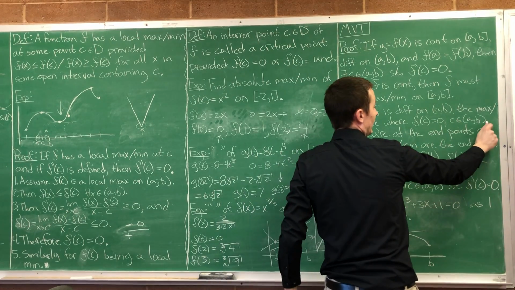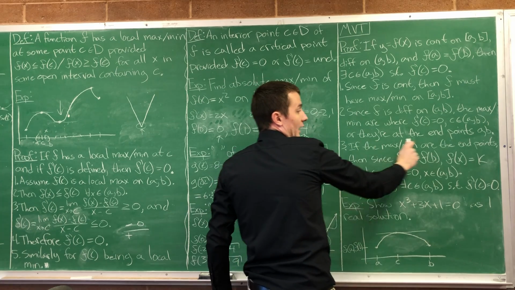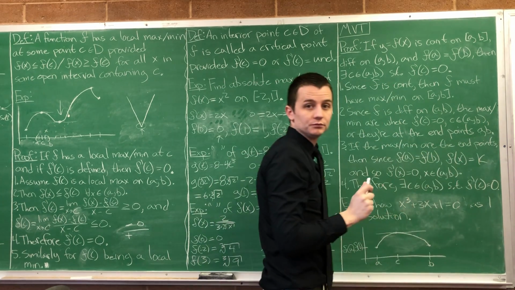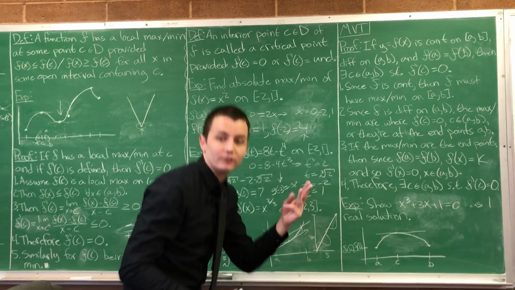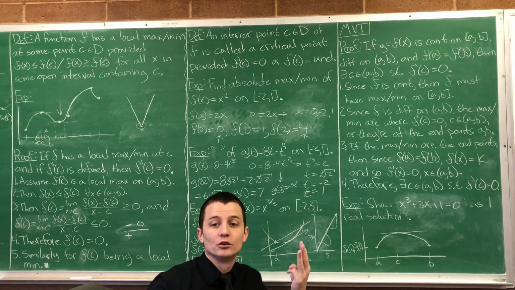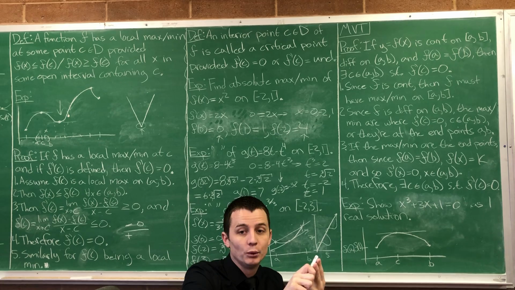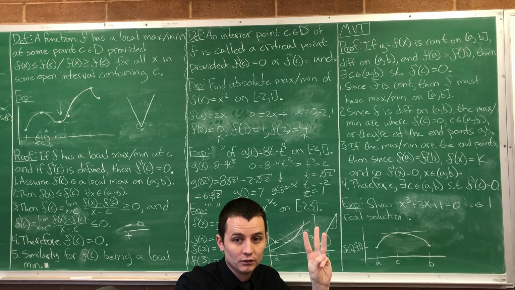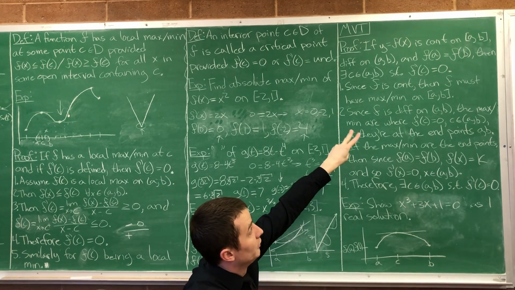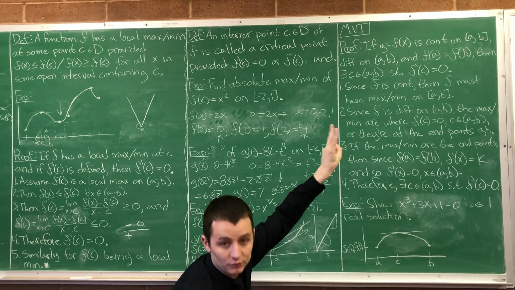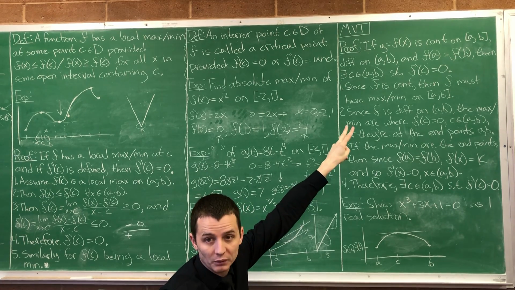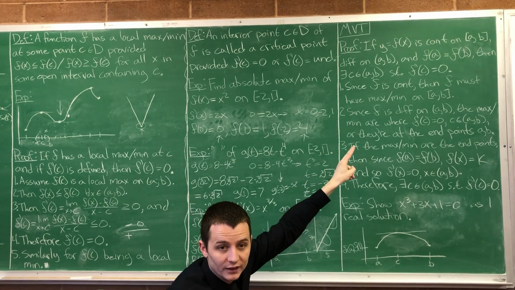For some c in AB, or they're at the endpoints AB. Remember, we had 3 cases to check. Where could our absolute max and min be? Where the derivative is 0, at the endpoints, or where the derivative is undefined. We got rid of the case where the derivative is undefined by definition. We said a function that is differentiable everywhere. So we get rid of that case.